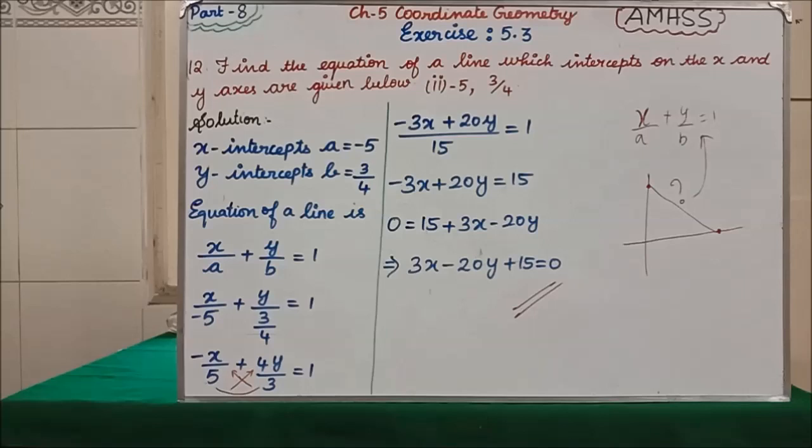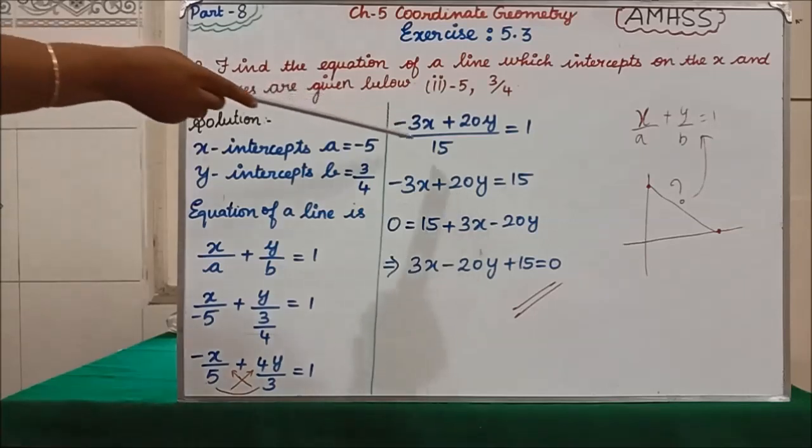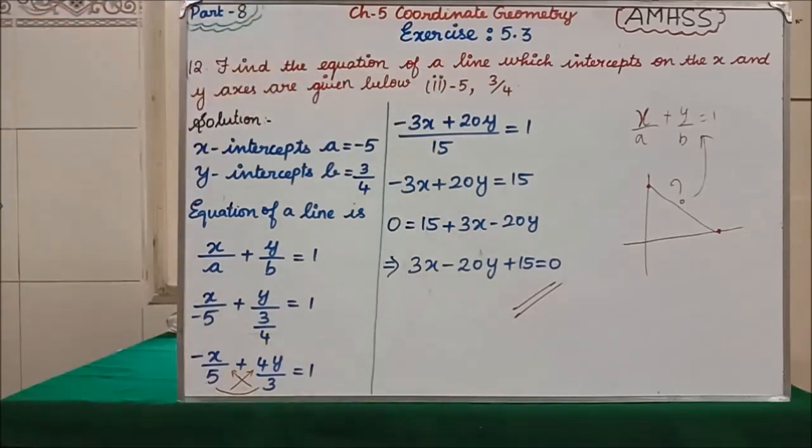Clear? The next step, we are taking 15 to that side. So 1 into 15 will become 15. So minus 3x plus 20y is equal to 15. But according to the equation of a line, ax plus by plus c, the x term should come first, then the y term, then the constant. So we are going to arrange it in that form.